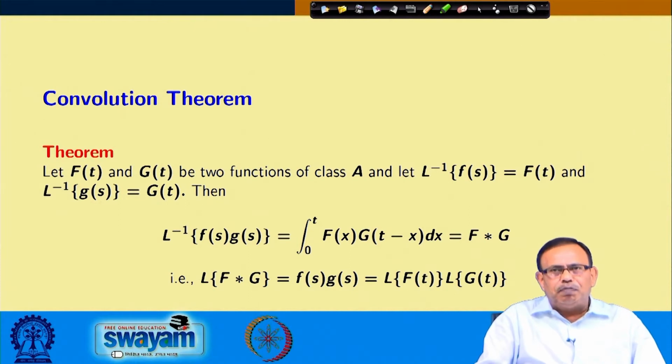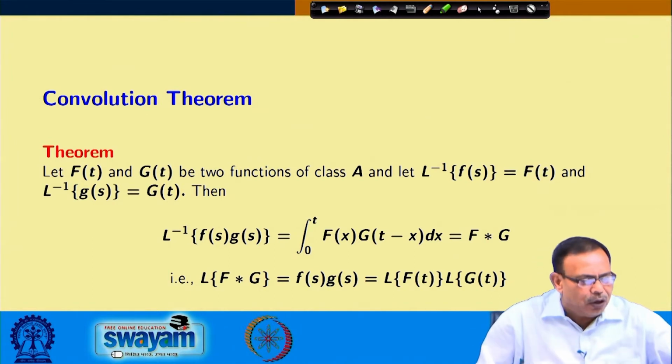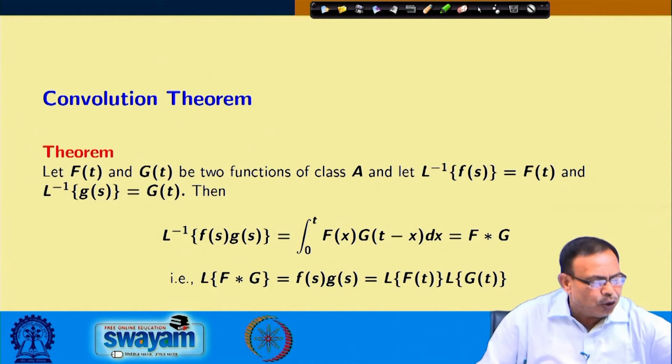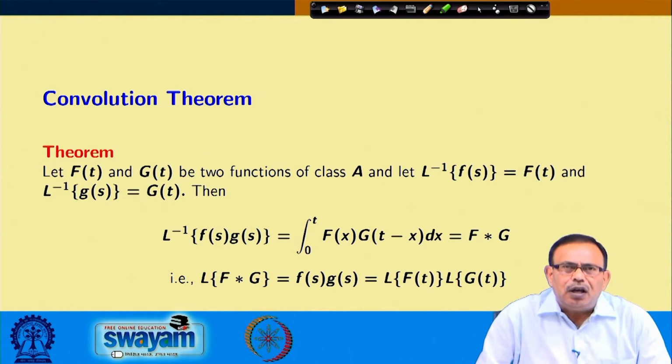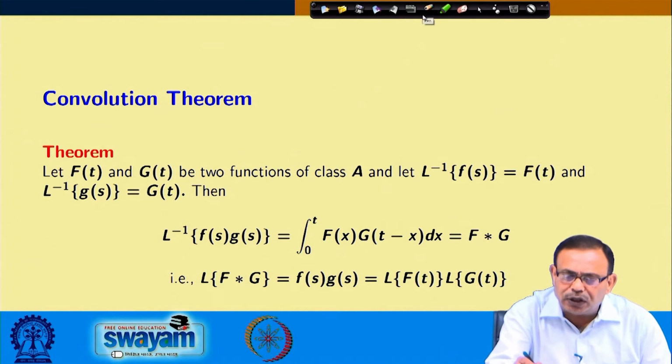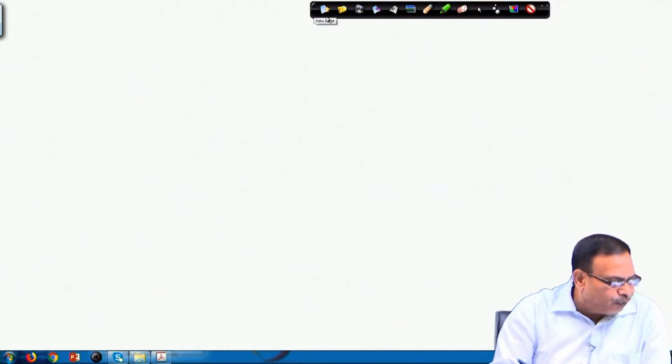If I have to say it in simple words, the Laplace transform of the convolution of two functions is equal to the Laplace transform of the function f(t) into the Laplace transform of the function g(t). So, this one is very important: if I have the convolution of two functions, then the Laplace transform of the convolution equals the multiplication of the Laplace transforms of those two individual functions. Let us see the proof of this.